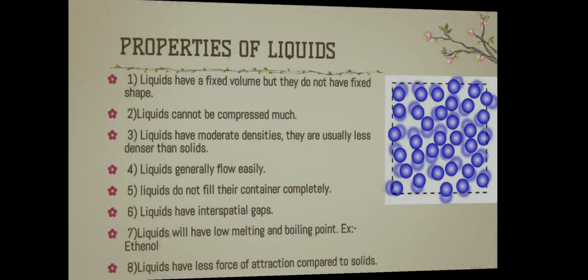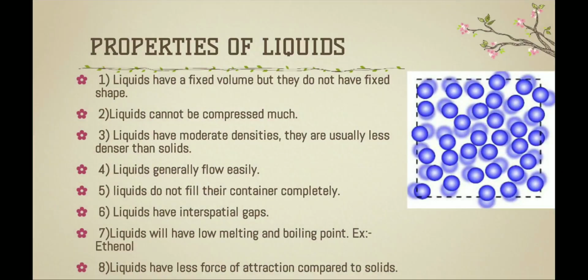The second property of liquids is that liquids cannot be compressed much. We cannot compress liquids. The third property of liquids is that liquids have moderate densities. They are usually less dense than solids, meaning they do not have very low density like gases. Fourth, liquids generally flow easily, meaning they have the fluidity property.